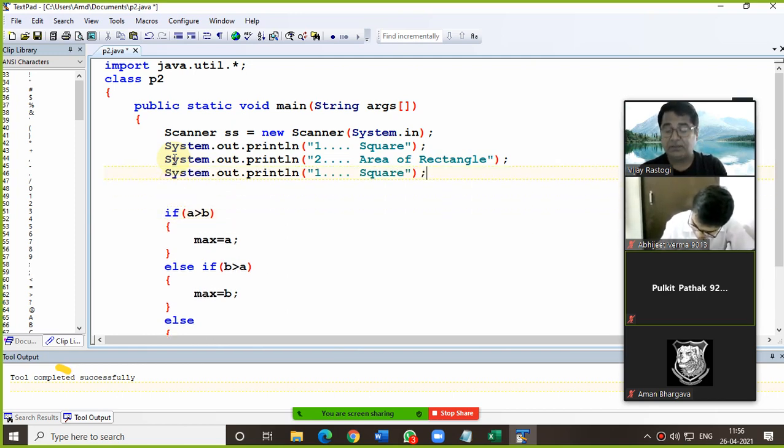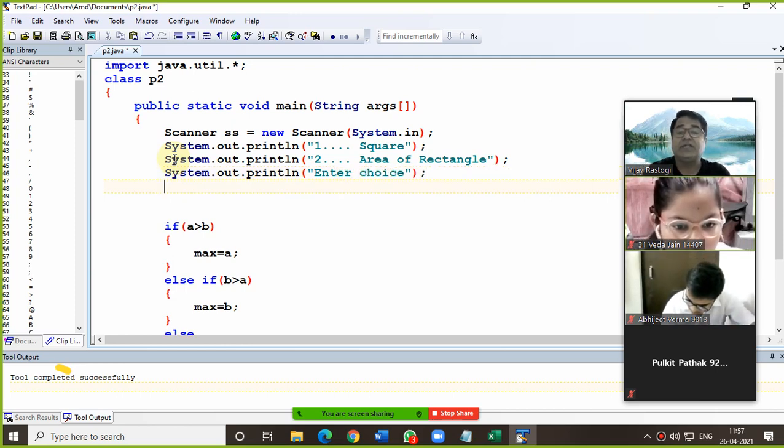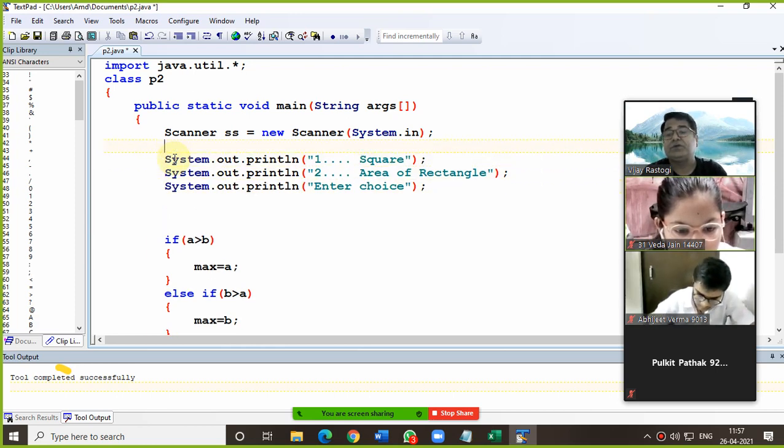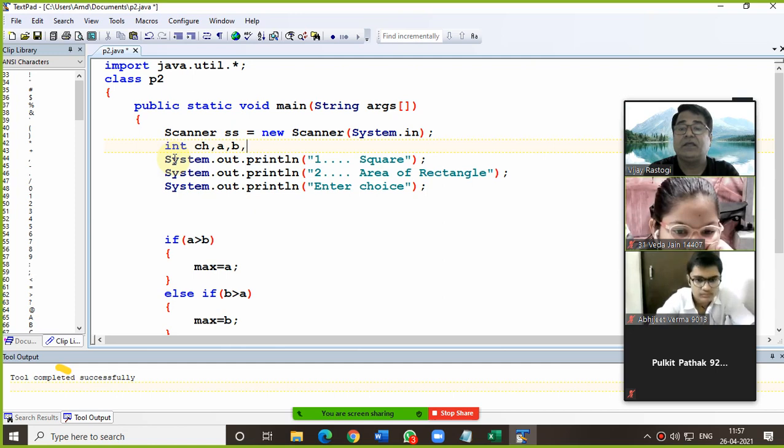After that, what we are supposed to do, now wait, and look here on the screen and cross check your solution. Now after that, we are supposed to enter the choice. So we can declare some variables like ch for the choice, a, b, l, and area, and sq for the square also.